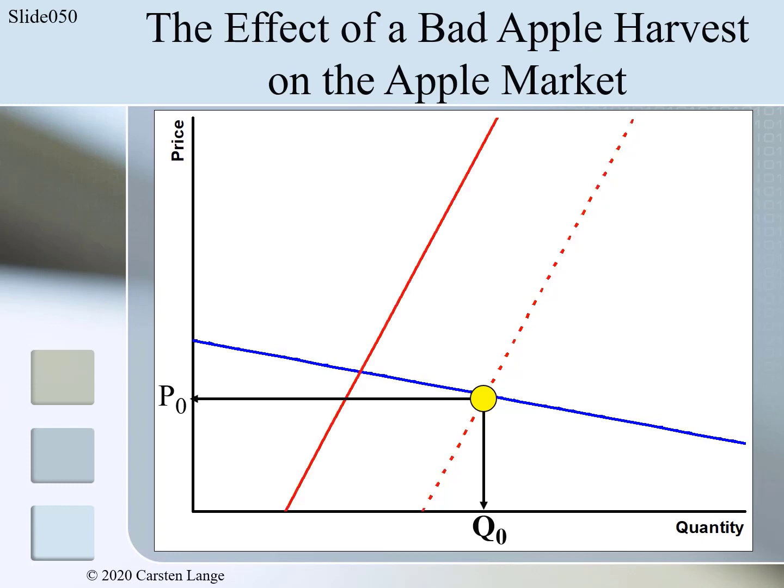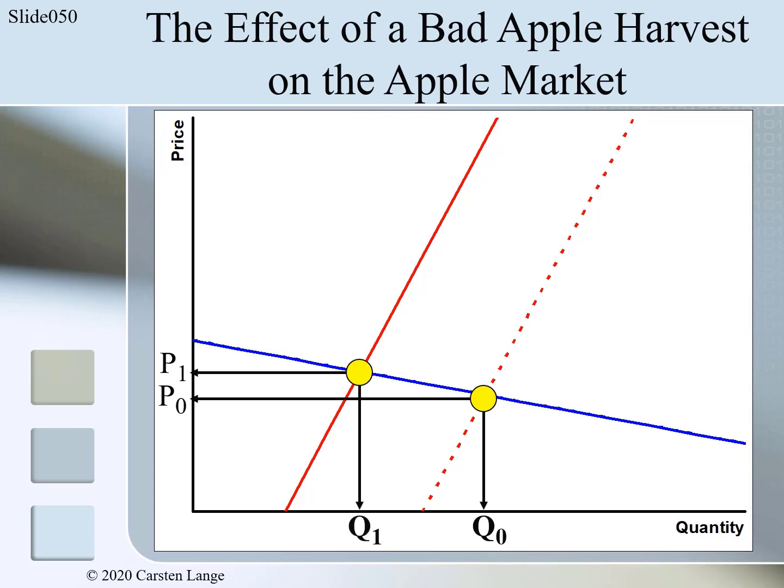After the supply curve shifted to the left, the old supply curve is not valid anymore. And the intersection point between the demand curve and the old supply curve is not relevant anymore. We have to find the new intersection point, which represents the new equilibrium, find out which price goes with it by going horizontally to the price axis, and we label this price as P1. Then we go straight down to the quantity axis to find out which quantity goes with the new intersection point or with the new equilibrium. And we find the quantity Q1.